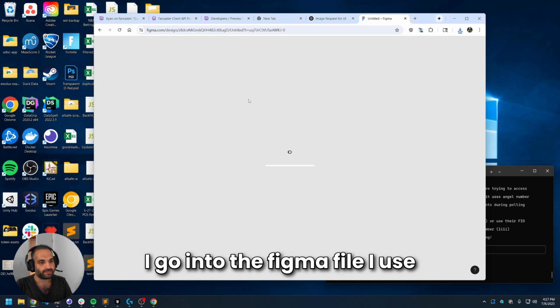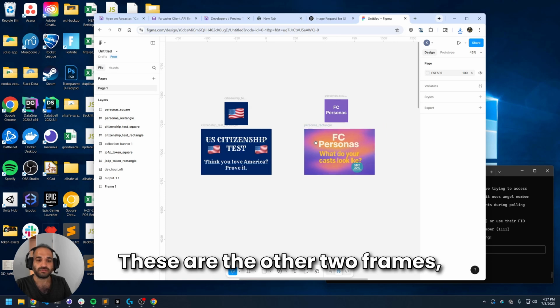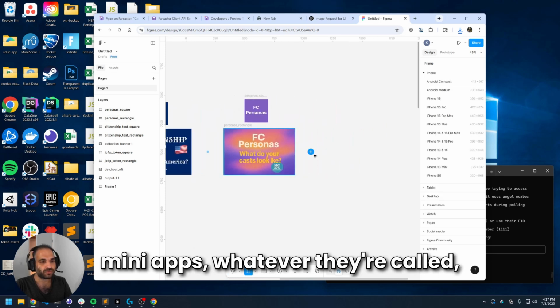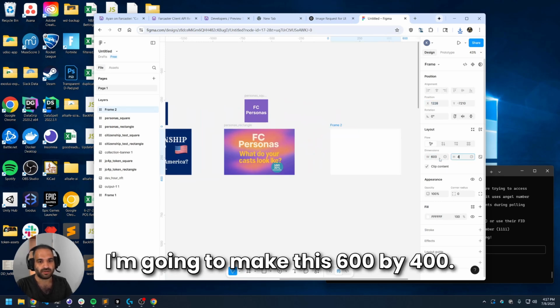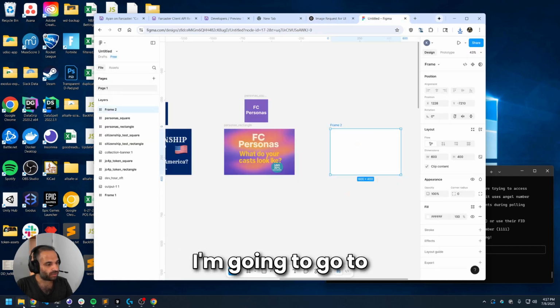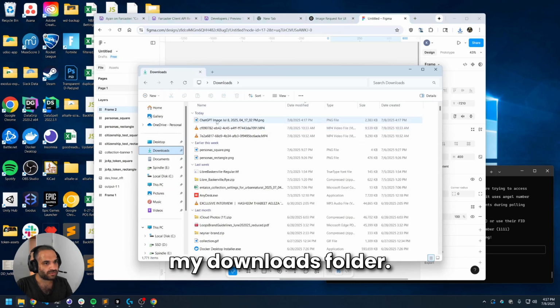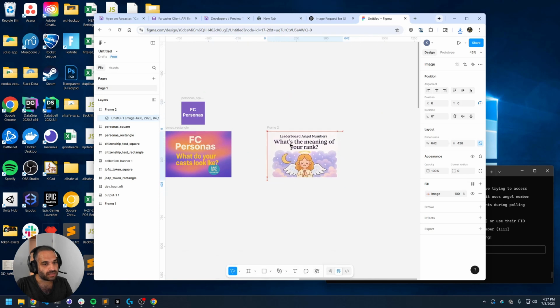Figma, and it's literally the last part of this process. I go into the Figma file I use for everything right now. These are the other two frames, mini apps, whatever they're called, I've made in the last week. I'm going to make this 600 by 400. I believe I downloaded that. I'm going to go to my downloads folder. I did. I'm going to resize it.